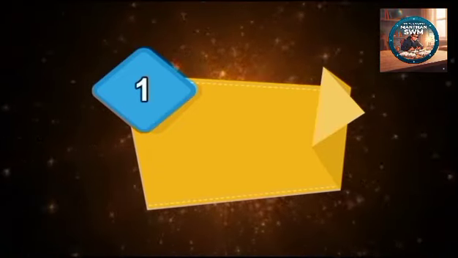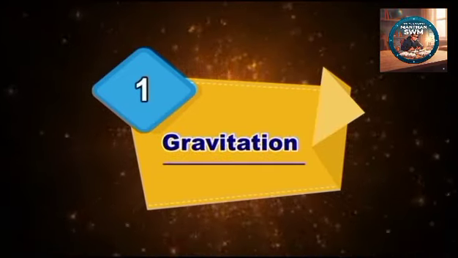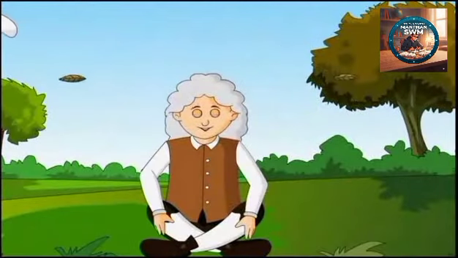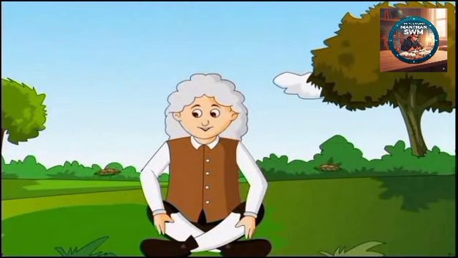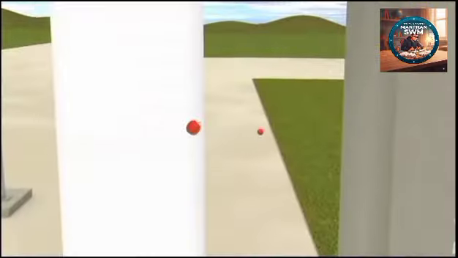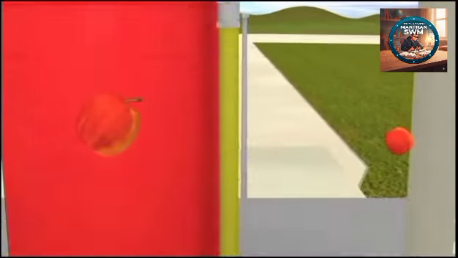Chapter 1, Gravitation. We all know that the gravitational force is a universal force and it acts not only between two objects on the earth but also between any two objects in the universe. So let's see what is meant by gravitation.